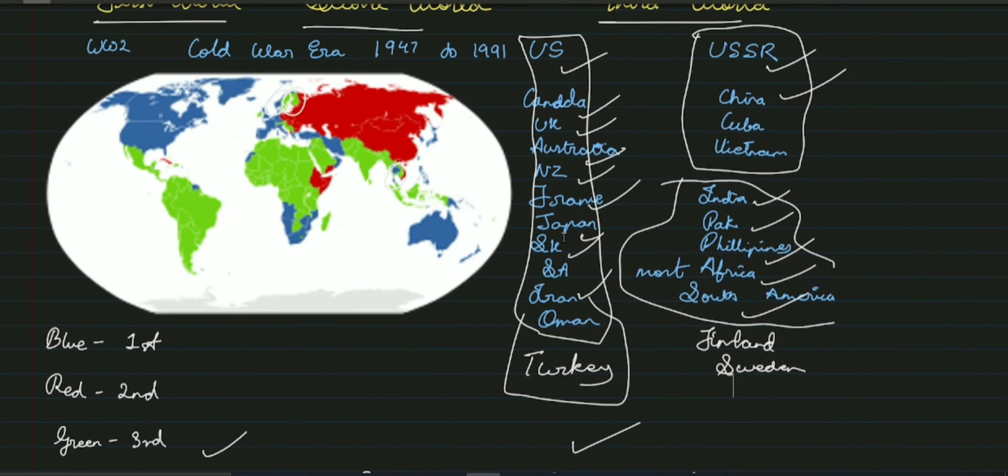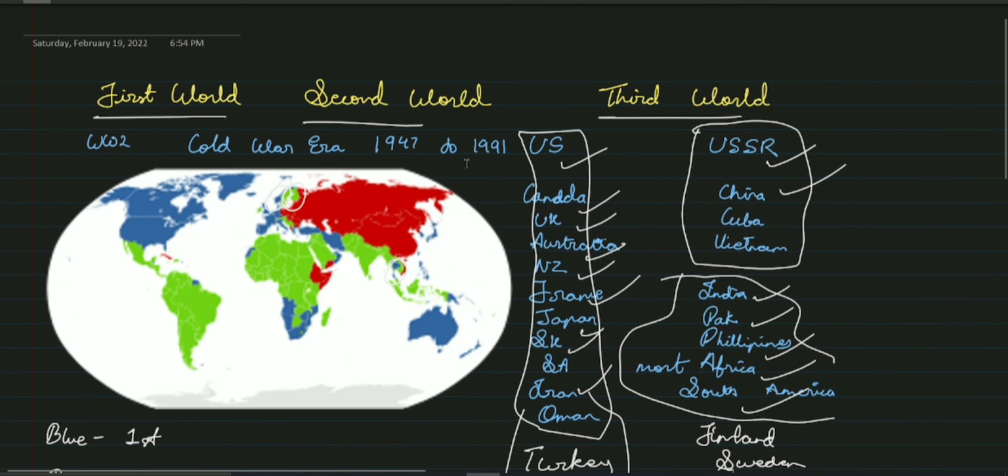So now it depends on you how you should look at these terms. There is no perfect definition of first world, second world, and third world countries, but it just depends upon the speaker and in what context he or she is speaking.